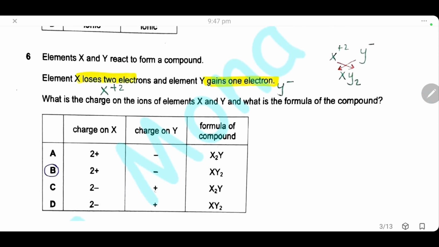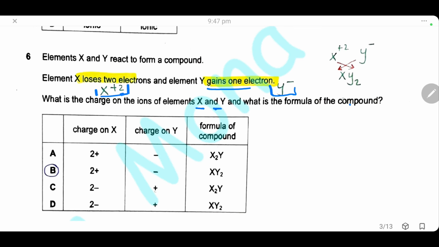Question 6. Element X and element Y react to form a compound. Element X loses 2 electrons, so when it loses 2 electrons, it will form ion with positive 2 charge, and element Y gains 1 electron, so it will form ion of 1 negative charge. What is the charge of the ions of the element X and Y? We already mentioned it here, that X will be +2 and Y will be -1.